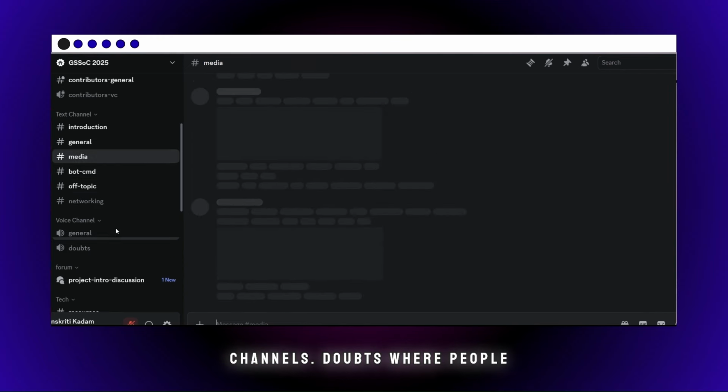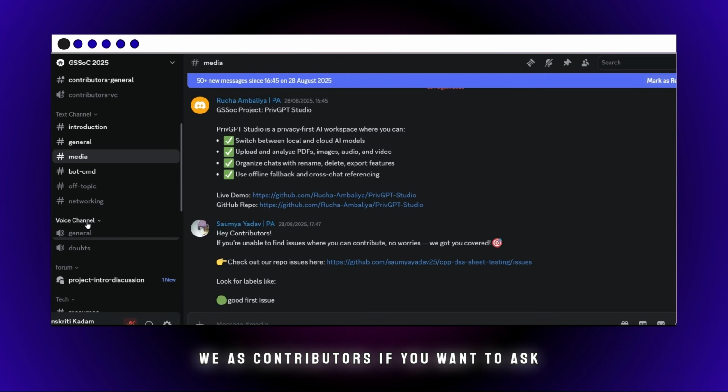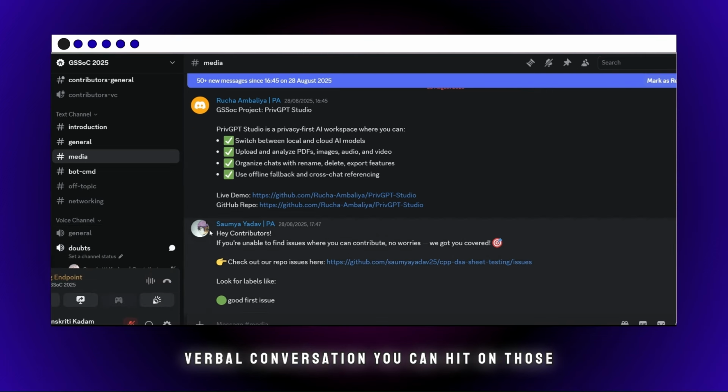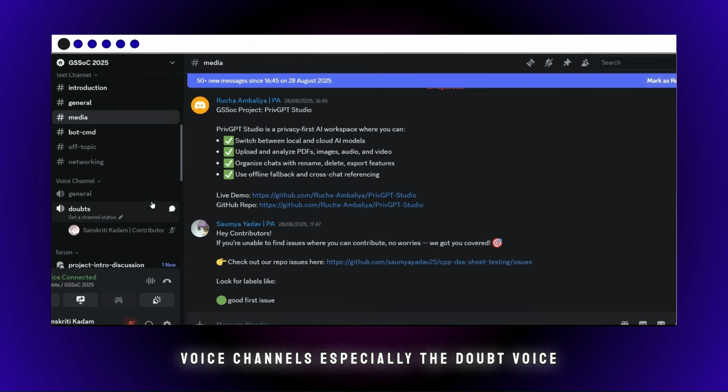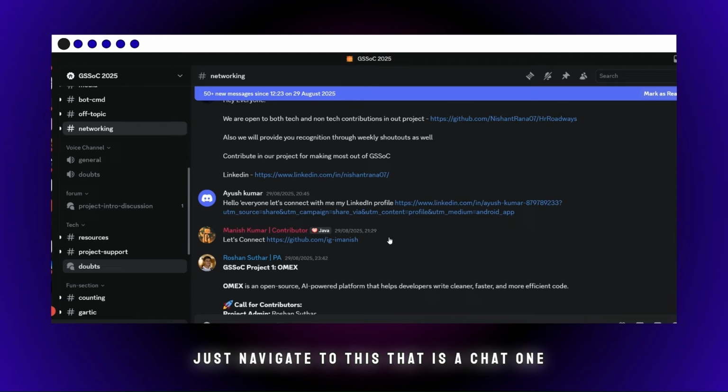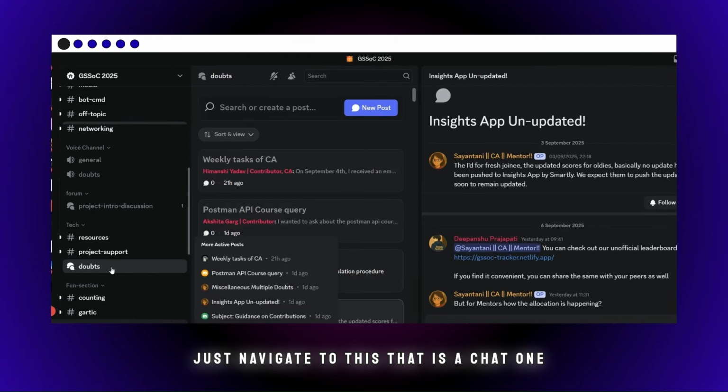Now, there are doubts where we, as contributors, want to ask questions, and there are two types. First is verbal doubts. If you want to get into a verbal conversation, you can hit those voice channels, especially the doubt voice channel. Or if you are shy to talk, you can just navigate to the chat one.